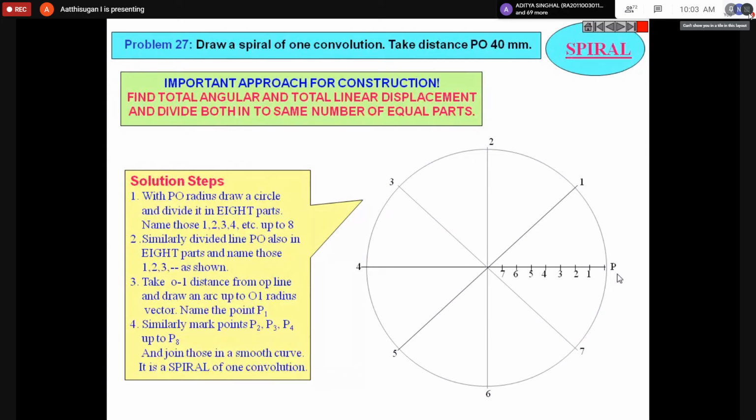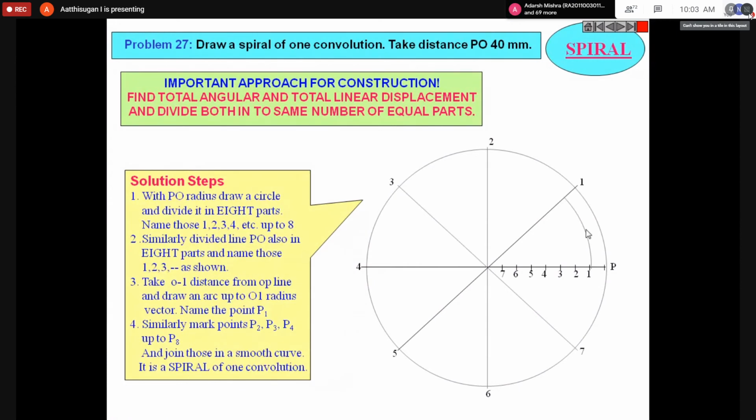Next step, I showed the animation, but I will explain that also. Next I give the numbers: 1, 2, 3, 4 up to 7. This is the P point, no problem, leave it. Here you go anti-clockwise. From 1, take the distance from PO and draw an arc up to here. Then the second line up to here, the third line up to here, the fourth one up to here. Like this you can draw the circular curve.